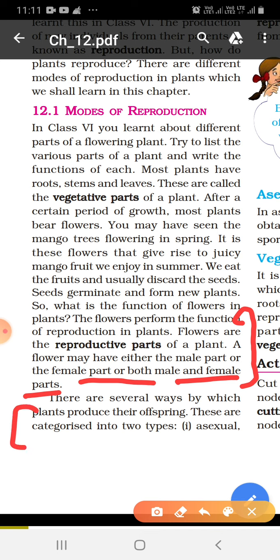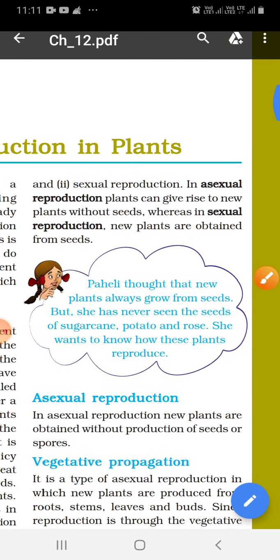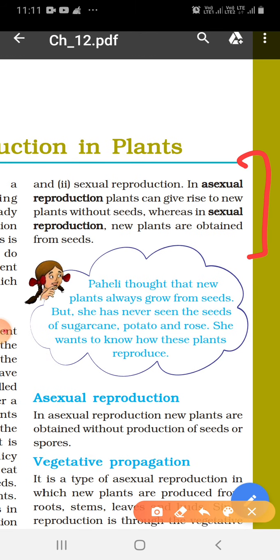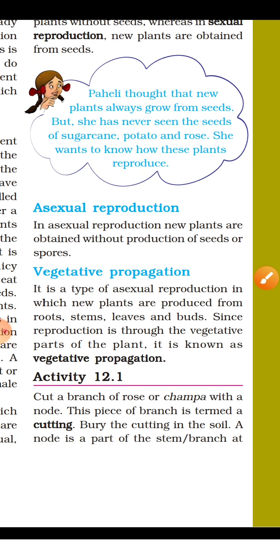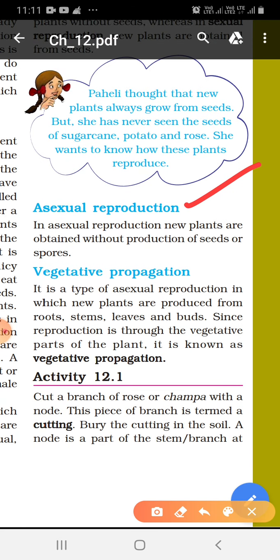There are several ways by which plants produce their offspring. One is asexual reproduction and the second is sexual reproduction. In asexual reproduction, plants can give rise to new plants without seed, whereas in sexual reproduction, new plants are obtained from seeds. So today we will discuss asexual reproduction. As I told you, in asexual reproduction, new plants can be obtained without production of seeds.